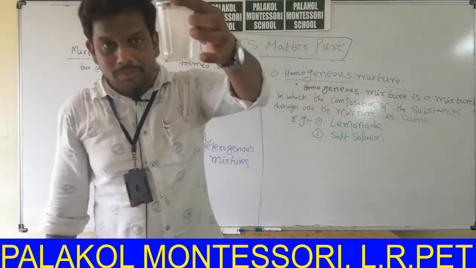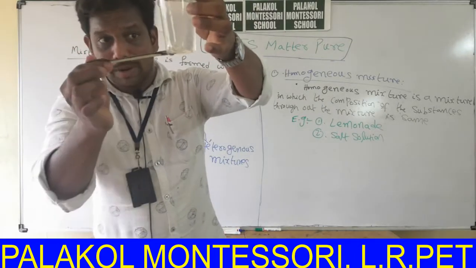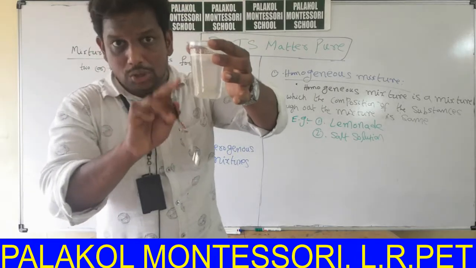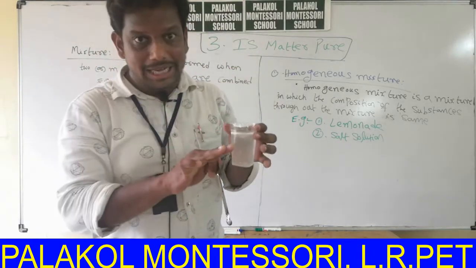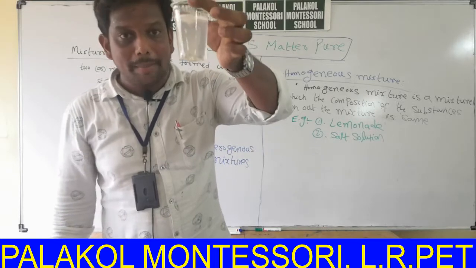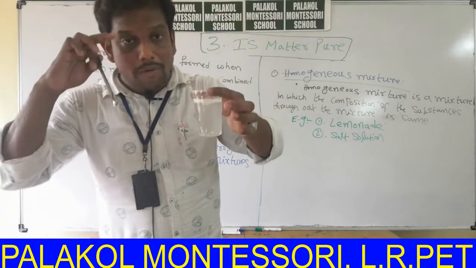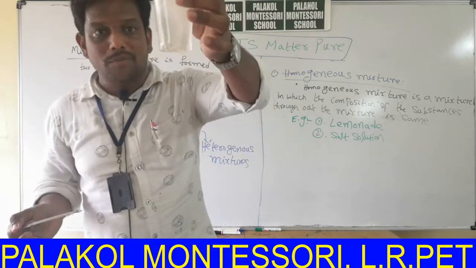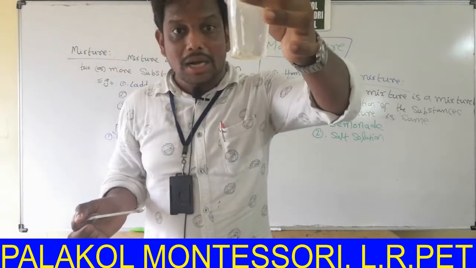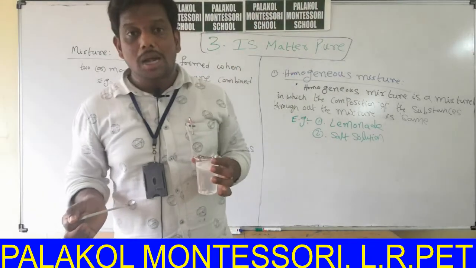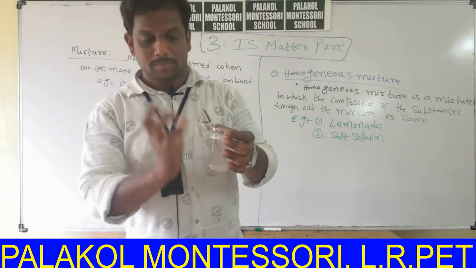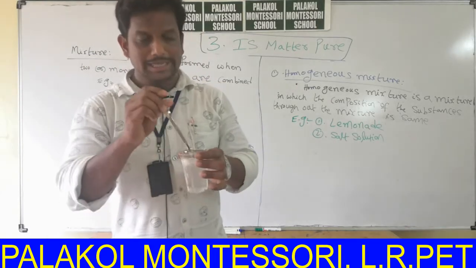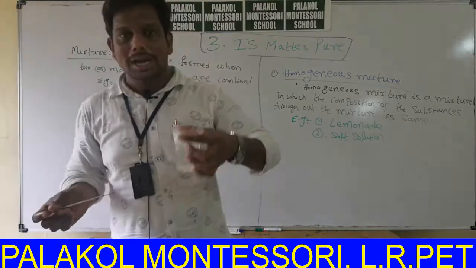Can we distinguish salt or lemon from this solution? Salt, water, lemon, can we distinguish? We cannot distinguish lemon, salt or water through our naked eye. Why? Because all are dissolved. This is called true solution. We cannot see the particles of lemon or salt or water. It is an example for salt solution or lemonade.